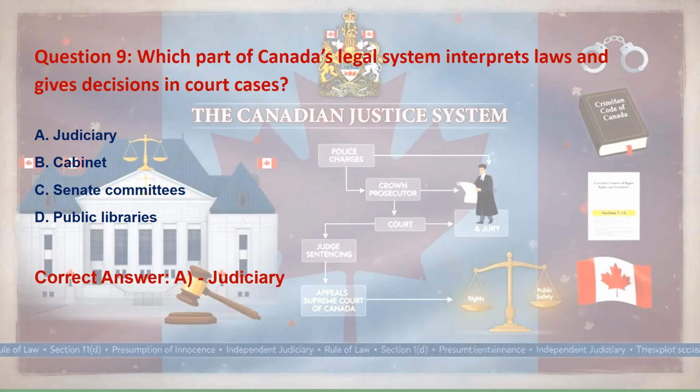Option B is wrong because cabinet deals with executive government decisions, not court judgments. C is wrong because Senate committees may review issues or legislation, but they do not decide court cases. D, because public libraries provide information and services, not legal rulings. So, memory trick to remember this is judiciary equals judges using law in court.